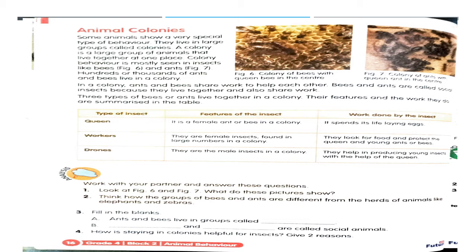Even in an ant colony you can find the same categories: a queen ant, worker ants, and drone ants.